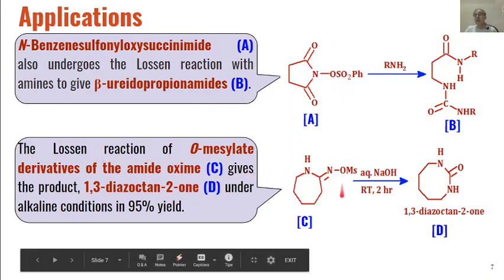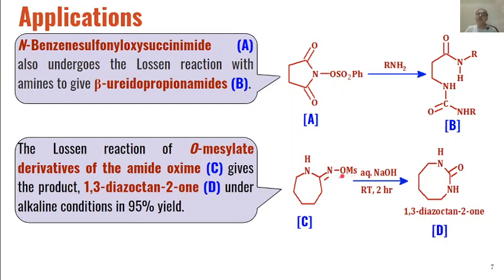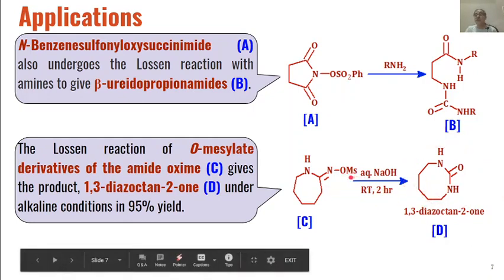And one thing to inform is that if instead of mesylate we use oximes, then this product is not formed. So the presence of this leaving group is a must for the Lossen reaction to take place, and these types of amidoxime mesylates can be converted into these types of cyclic urea derivatives, 1,3-diazaoctane 2-one as the product, and this product is formed in 95% yield.